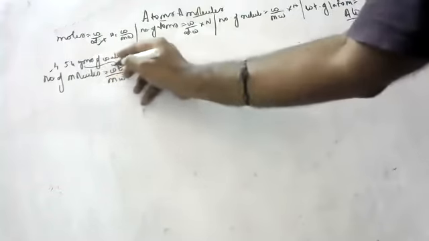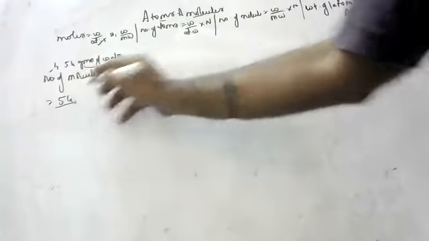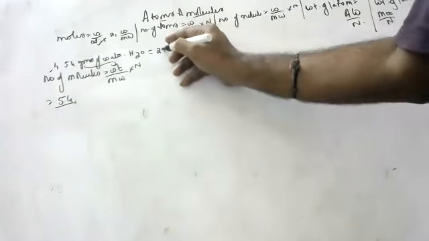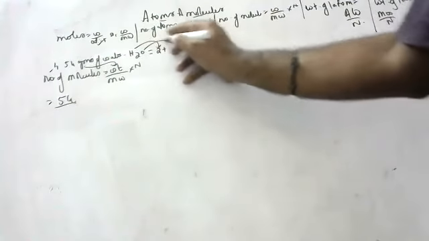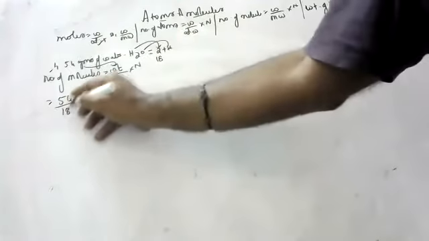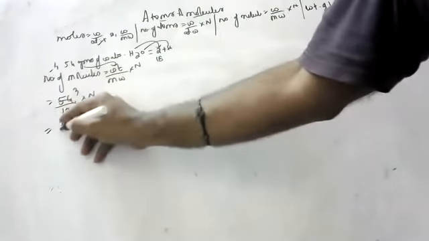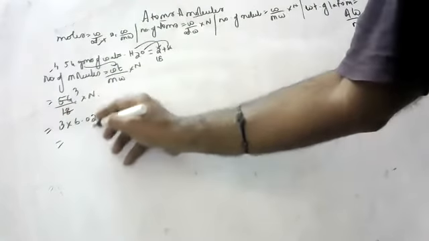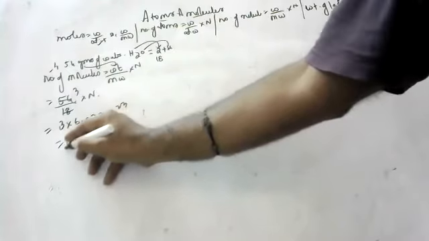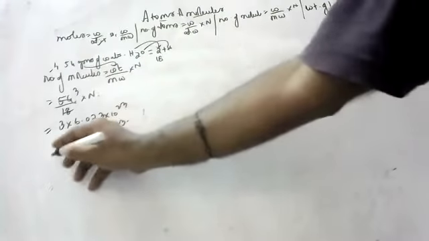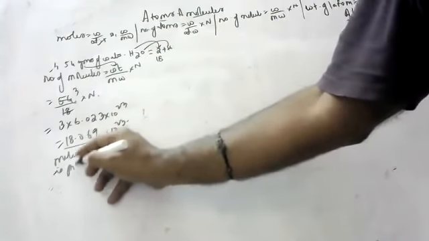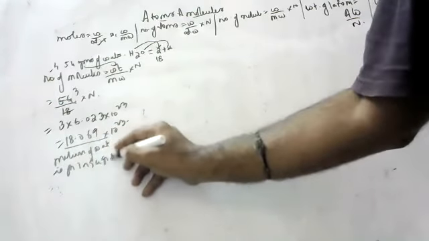Weight is how much? 54 grams. Molecular weight of H2O is how much? 2 into 1 plus 16, that is 18. Into Avogadro number, 6.022 into 10 to the power of 23. So 18.069 into 10 to the power of 23 molecules of water are present in 54 grams of water.